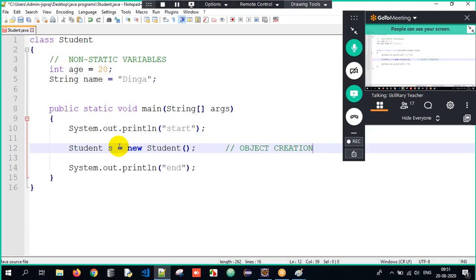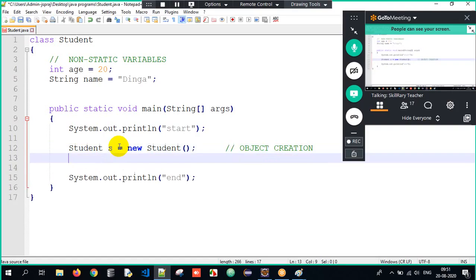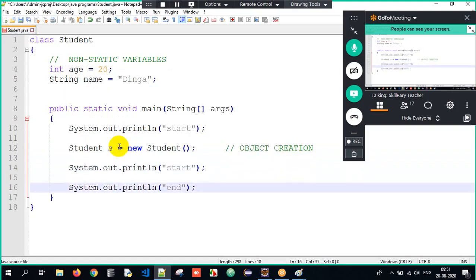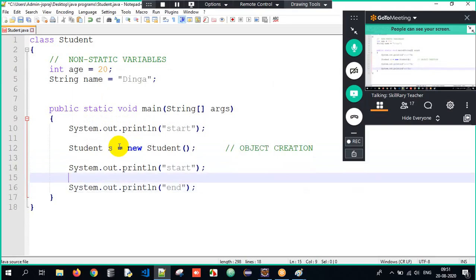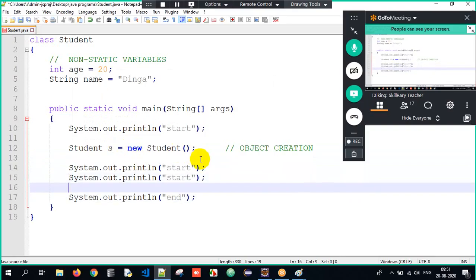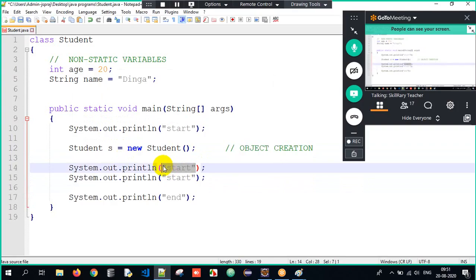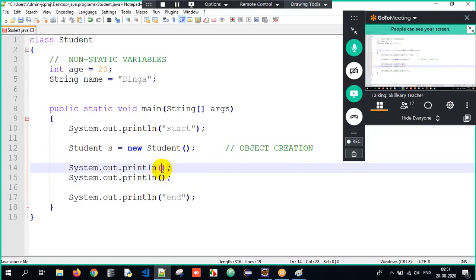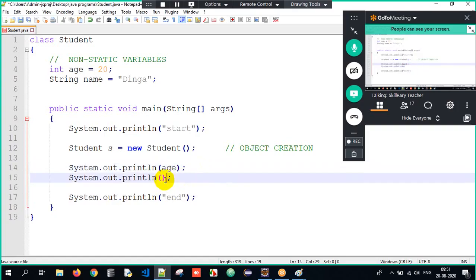Once we have created the object, we have allocated the memory. Now, if I want to print it, I have to make use of one more print statement. Within this print statement, I just cannot write age and name here. Why?